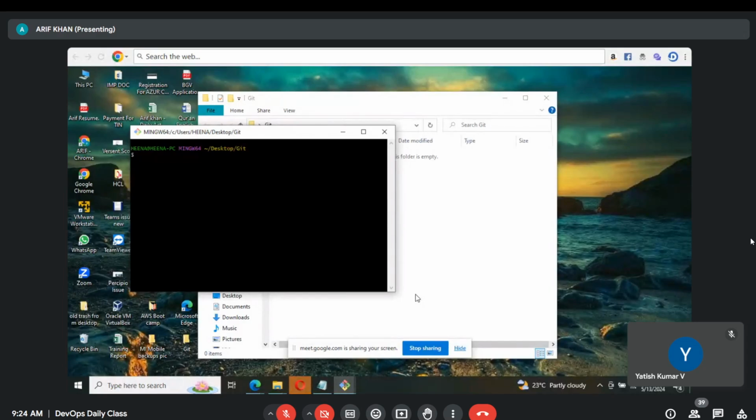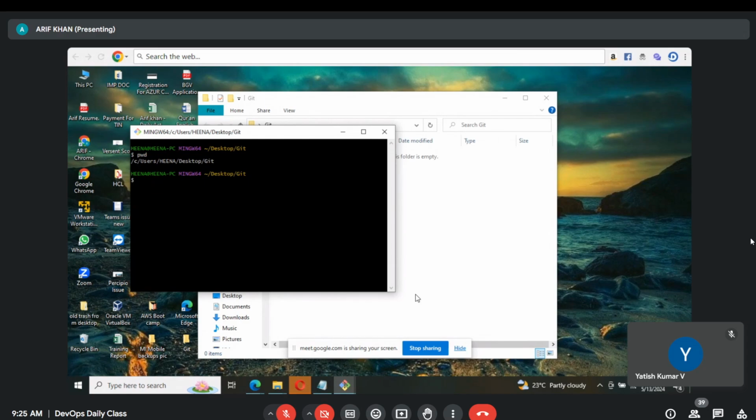For example, pwd. Run that. pwd is nothing but present working directory. Right now you are in the C drive, under that Users, under that some particular username, then under that Desktop, and under that you have a Git folder. It's locating where you are.